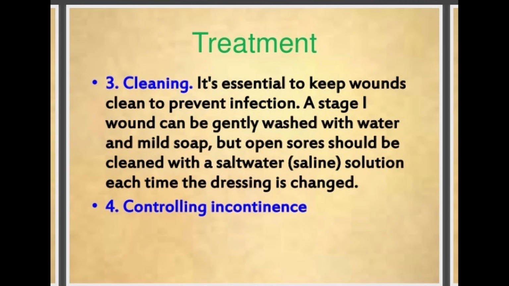A stage 1 wound can be gently washed with water and mild soap, but an open sore should be cleaned with salt water solution each time the dressing is changed. And the fourth one is controlling incontinence. These are the general treatments.